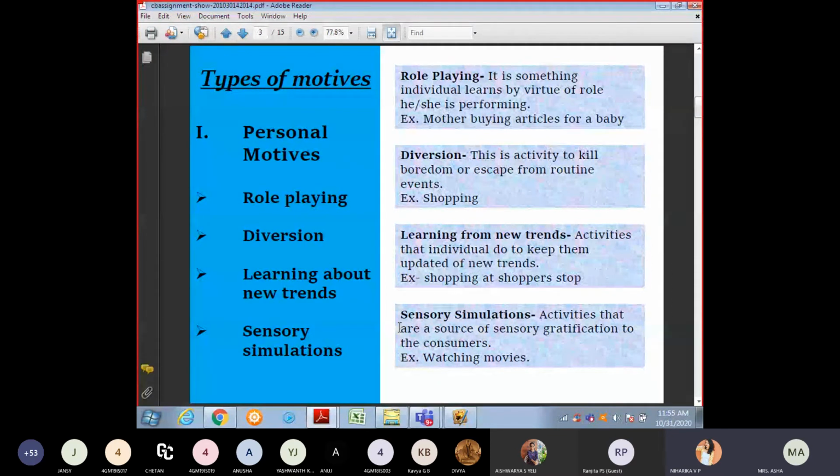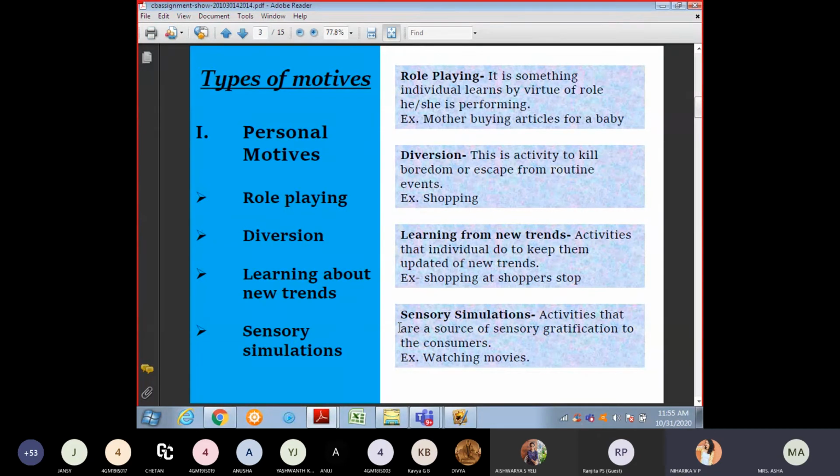For example, a mother buying an article for a baby is one role. Why does the mother buy articles for a baby? She will buy it as an example of life throughout. What can the baby learn? She thinks that if the baby can see or learn from that article, he can be motivated. The mother thinks she can motivate her son or daughter.